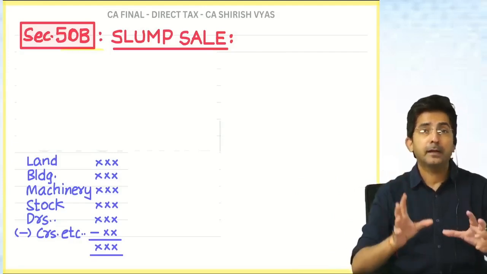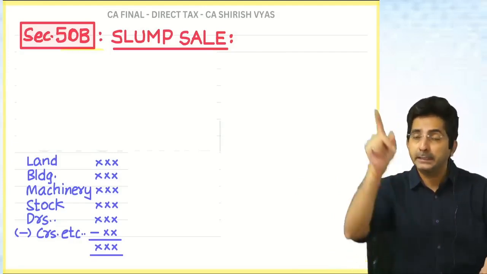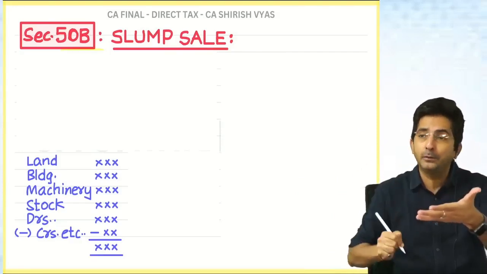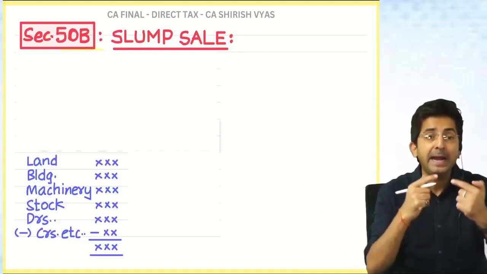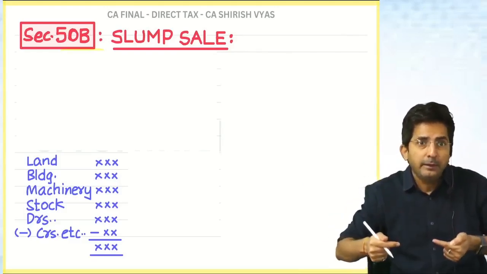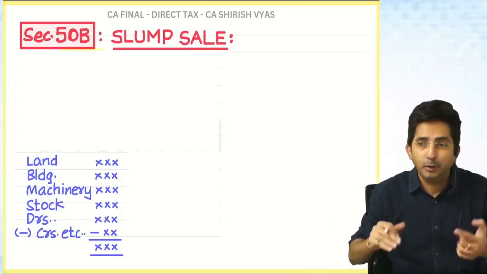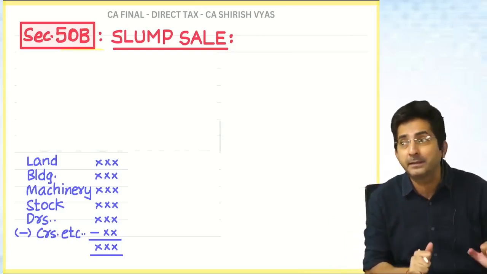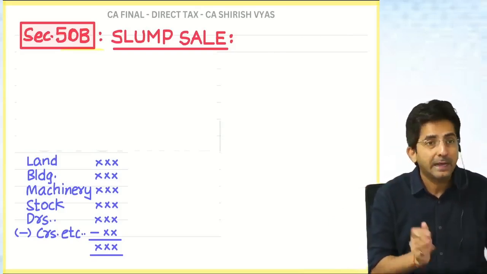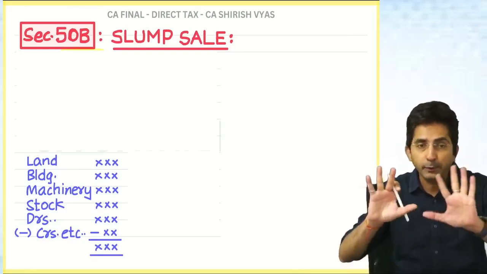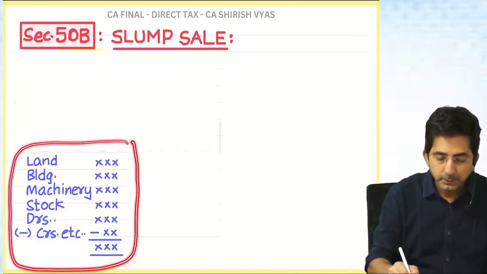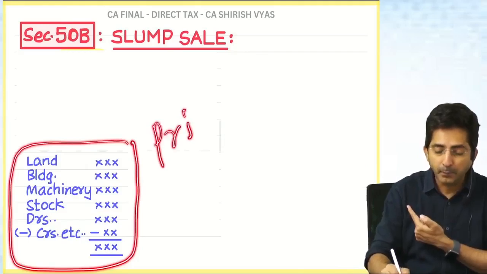I will see in my classes there is a camera, there is a projector, there is air condition, there are benches. So for each asset, I will assess the market value. And by adding the market value of each and every asset, I will total up the value and then minus all liabilities. Because in my coaching class business, there might be some creditors to whom I have to pay. There is some outstanding staff salary which I might have to pay. So that liability I will deduct. So this is the way you do the pricing. So see, I have just drawn one template here. Generally, this way you calculate the price.